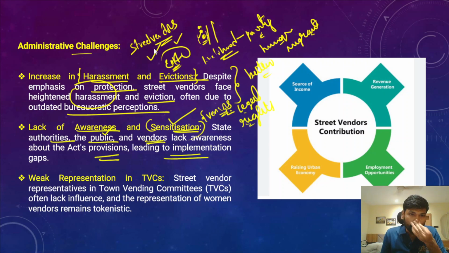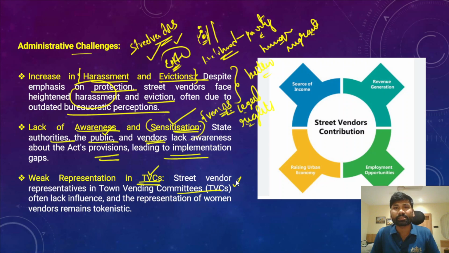At the same time, there is also a weak representation of street vendors in the town vending committees, because most of the street vendors are not aware of these town vending committees, and they were not given representation in them. When they are given representation in town vending committees, they will be able to raise their grievances, the problems and the challenges that they have been going through, and accordingly get them addressed.